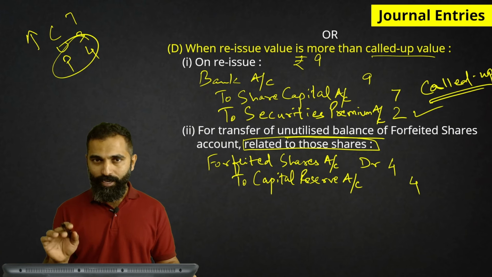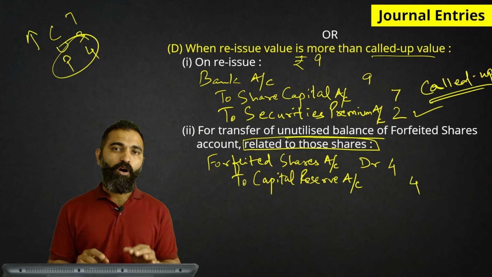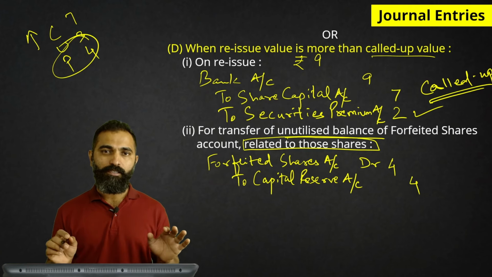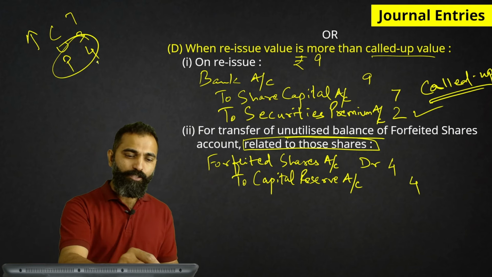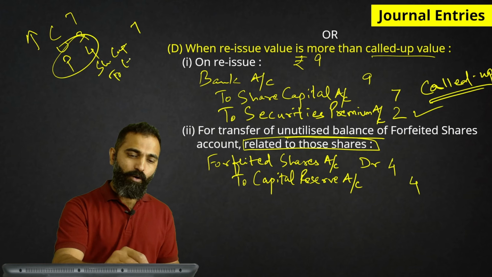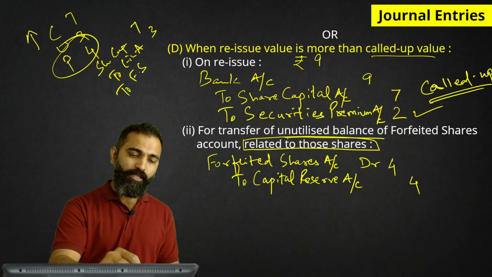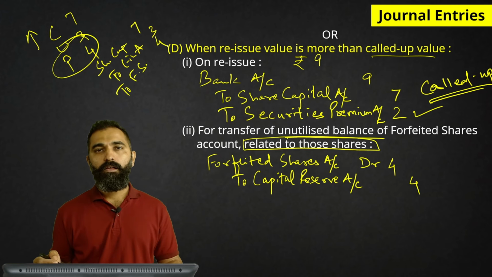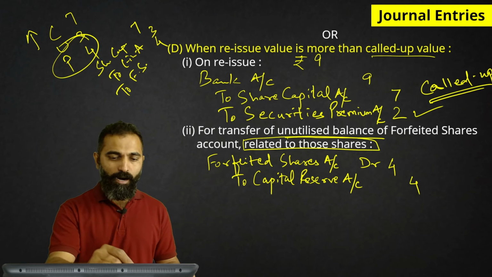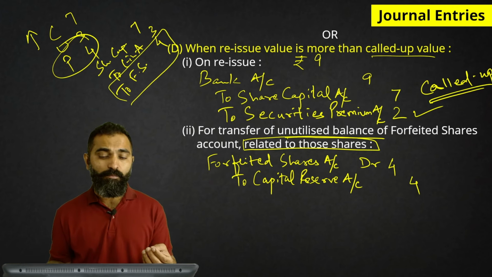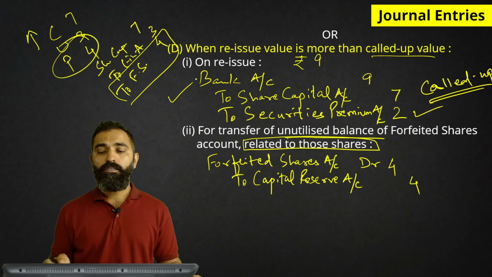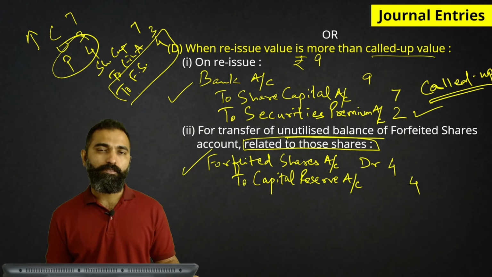In this reissue case, the fourth case, we have not touched the forfeited shares balance. I hope you remember our entry of forfeiture: share capital debited 7, calls in arrears credited 3, forfeited shares credited 4. Out of this amount, we have not used anything. We have not touched this amount in the reissue entry. So the entire amount goes to capital reserve.